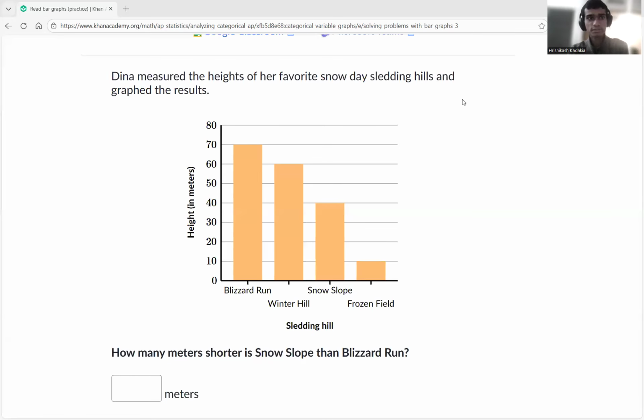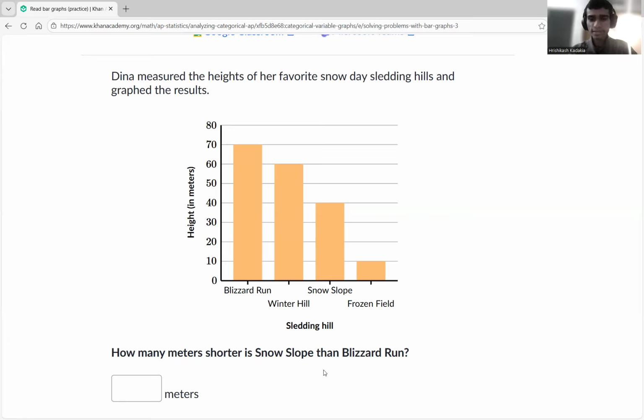What is a sledding hill? Let me just see. Yeah, it's just basically describing those snow-covered areas that are used for recreational sliding and coasting. So which areas? Blizzard Run, the Snow Slope, Winter Hill, and Frozen Field. These are her four favorite sledding hills, just describing the height in meters.